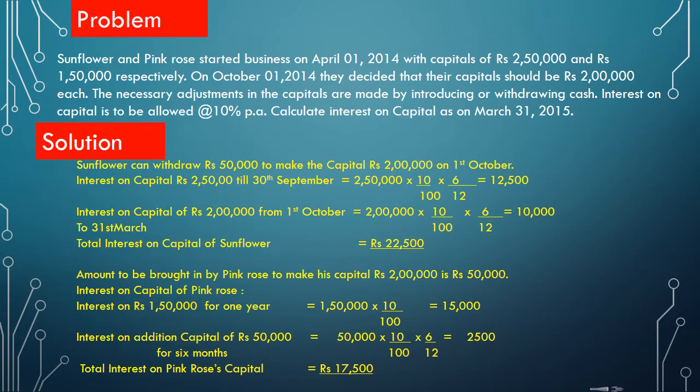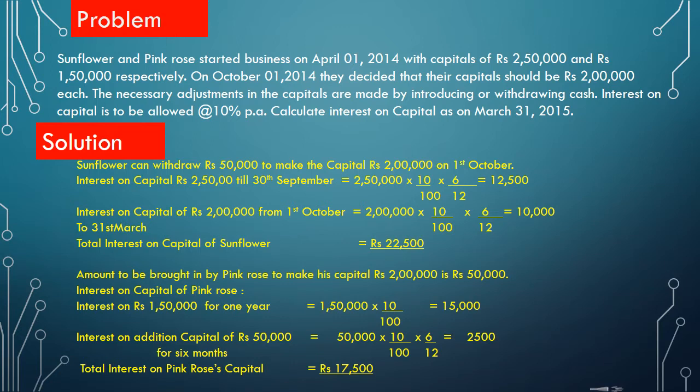Then the amount to be brought in by Pink Rose to make her capital 2 lakh is 50,000. So till 1st of October she has only 1,50,000. Either you can calculate the interest for 1,50,000 for 1 year and for 50,000 for 6 months separately, or you can calculate the interest up to 1st of October on 1,50,000 and from October 1st on 2 lakh.